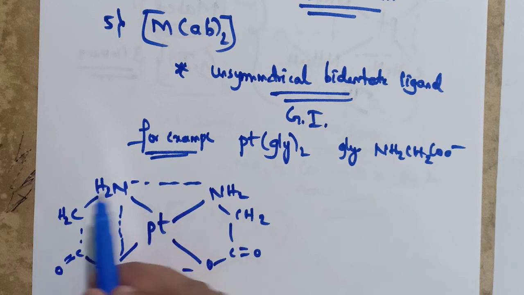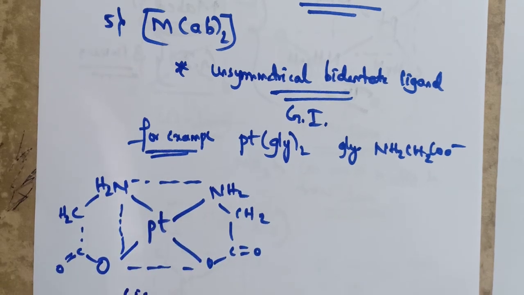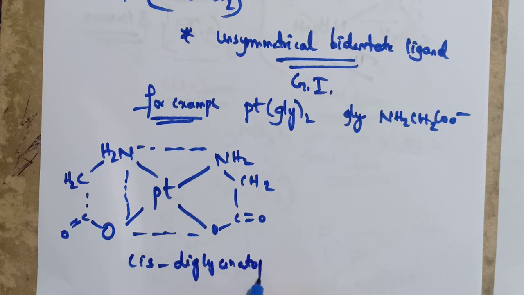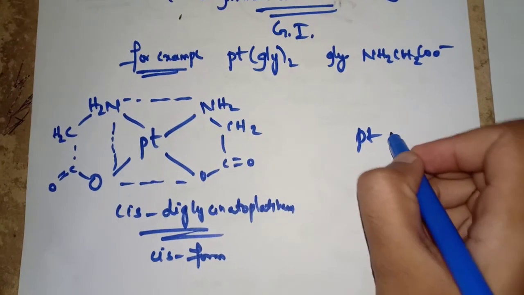Here identical ligands are adjacent to each other. This means it is cis-diglycinato-platinum. The trans form is like this.